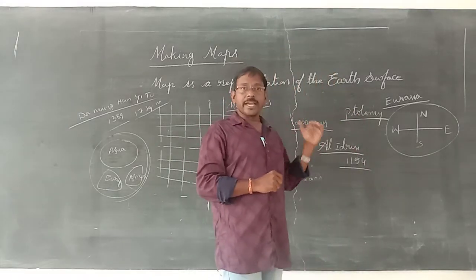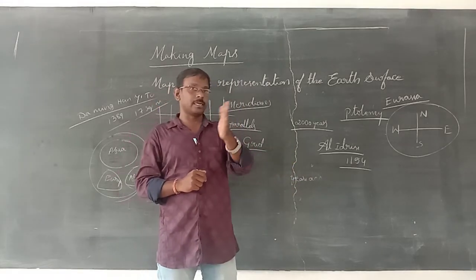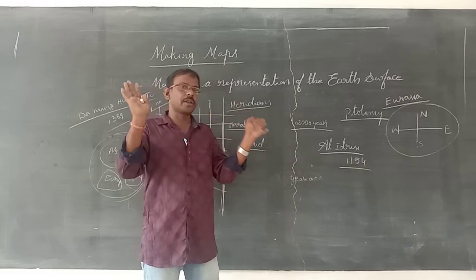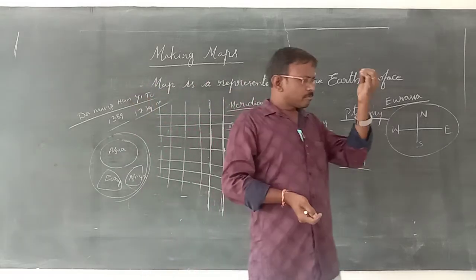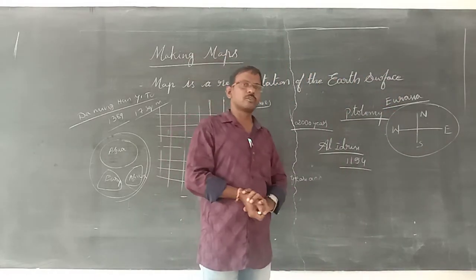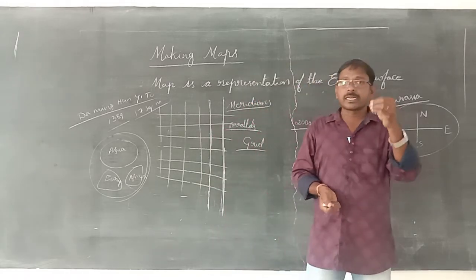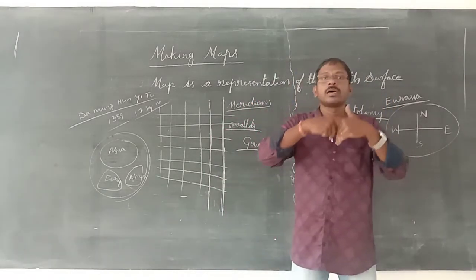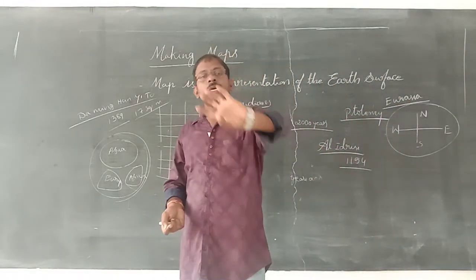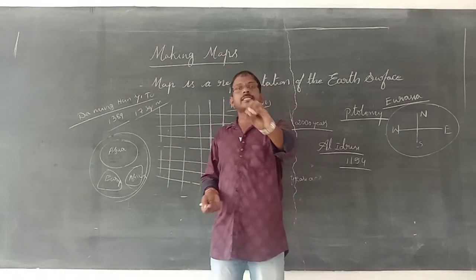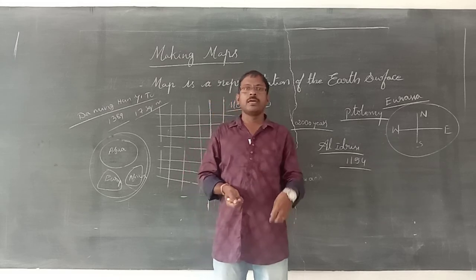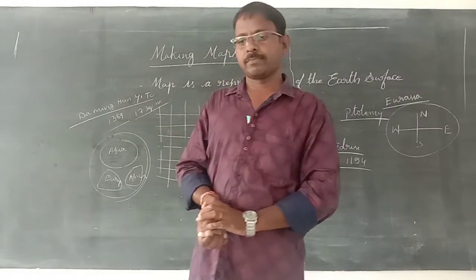In the same way, the Chinese also prepared a painted map on silk. That also has somewhat shapes and is not fully accurate. Religious maps were also prepared depending on the Bible. Correct maps were prepared only when Ptolemy's books reappeared. Who prepared accurate maps and how, we will discuss in the next video. Thank you.